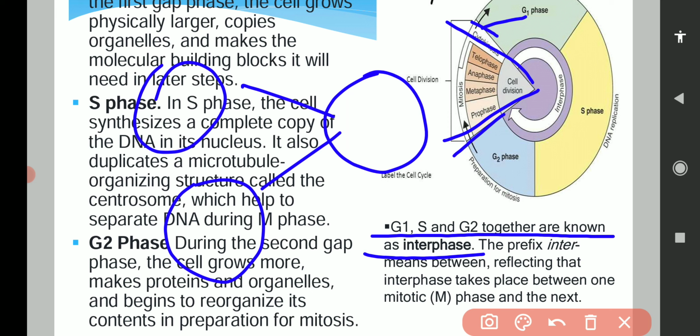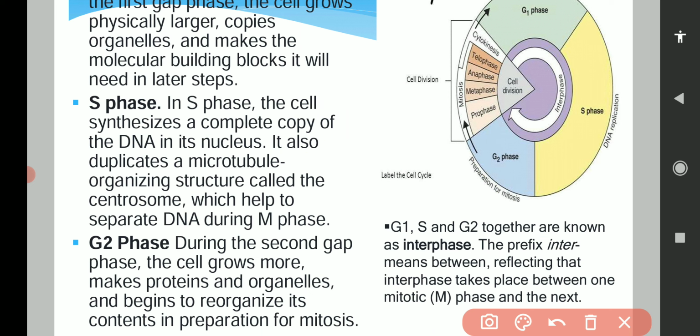Most of the time the cell will remain in the interphase. Whenever division is needed, the cell will enter into mitosis, and if it completes its cycle, again it will enter the interphase. So it is an in-between duration, and this interphase will always be there.